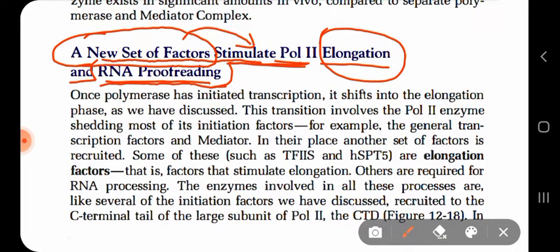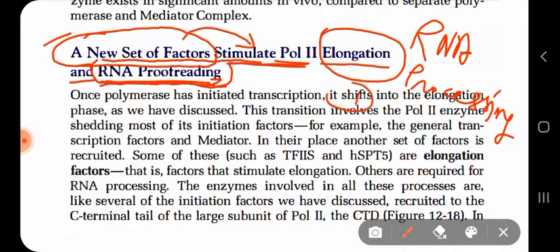That means it will check that the incoming nucleotides that are forming RNA are complementary, correctly pairing with the parental DNA strand here, and it also sees the mistakes, if any mistakes are occurring. Also, phosphorylation of the tail occurs at certain regions, which recruits various enzymes needed for RNA processing,